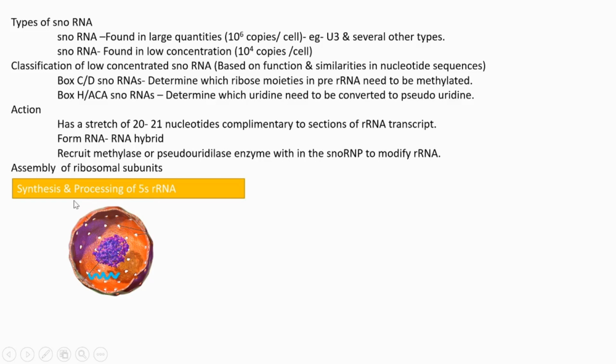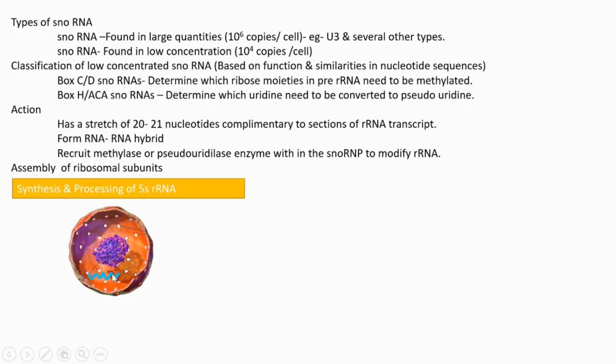Next is about the synthesis and processing of 5S rRNA. Regarding its synthesis or processing, I didn't mention it along with the other rRNAs. I think you remember that. So we are going to see that. Except this 5S rRNA, for all the other rRNAs the synthesis and processing happen inside the nucleolus. But in the case of 5S rRNA, it happens outside the nucleolus.